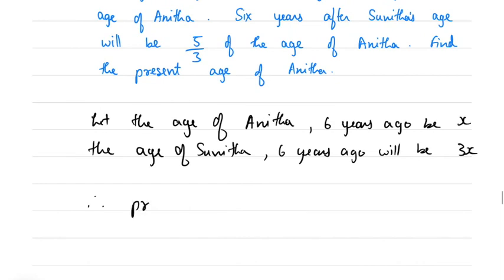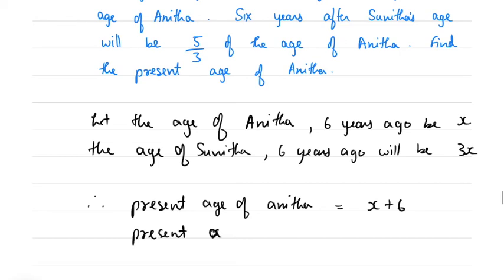So present age of Anita will be x plus 6, and present age of Sunita will be 3x plus 6.